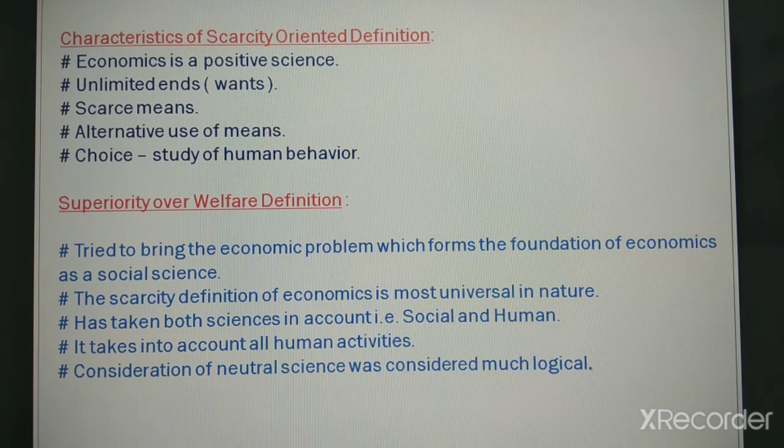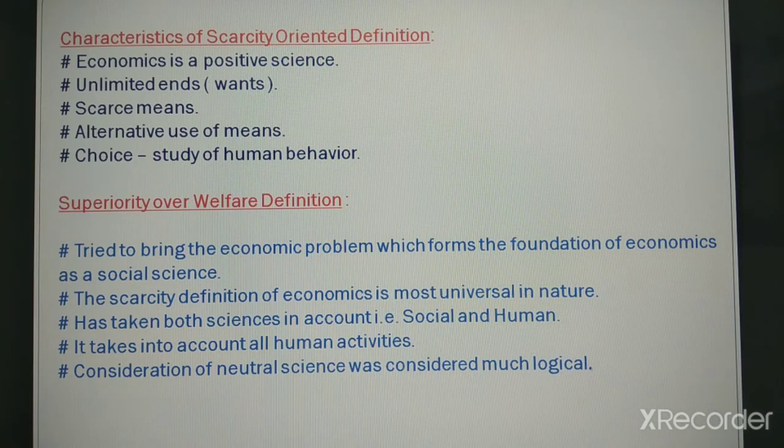Then how can you say this definition is better than the welfare definition given by Marshall? There are some reasons. It tries to bring out the economic problem, which forms the foundation of economics as a social science. The scarcity definition is the most universal in nature, meaning the root cause of all the economic problems in this world is scarcity of resources.